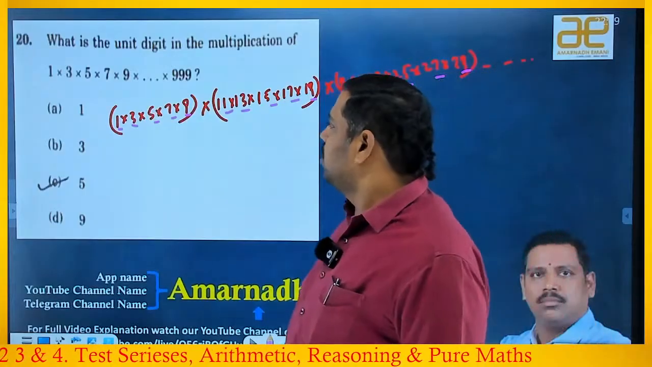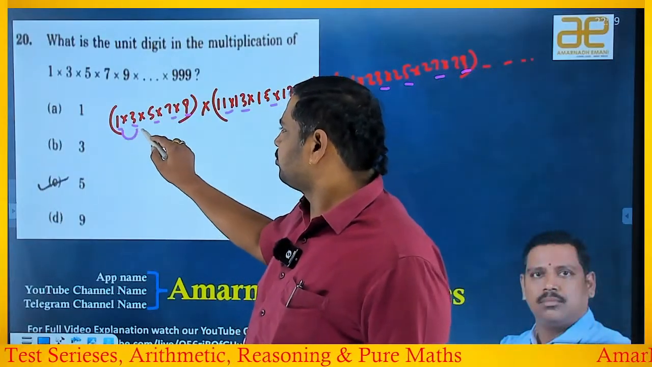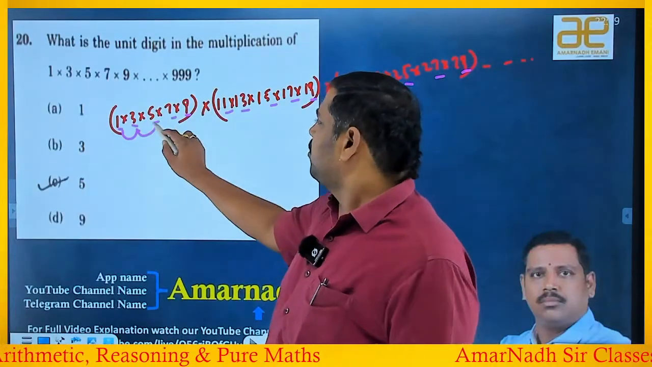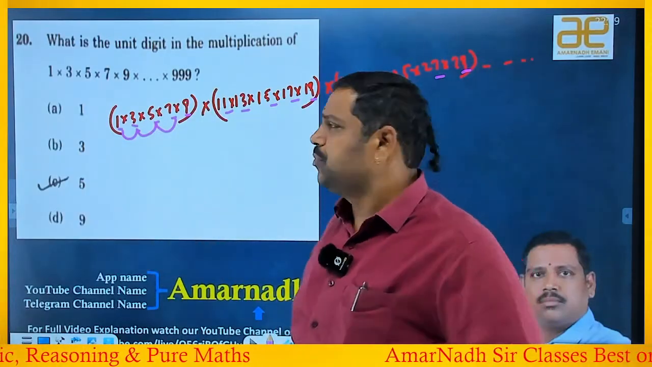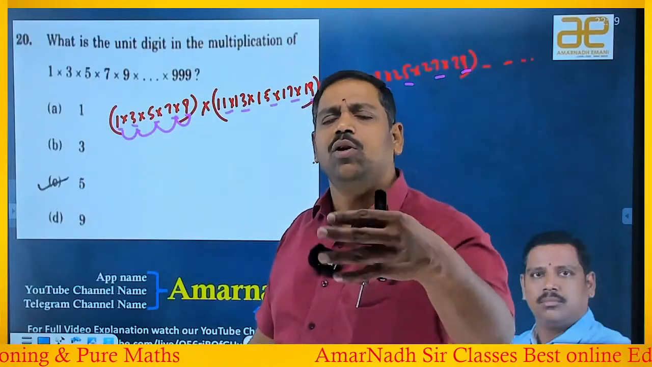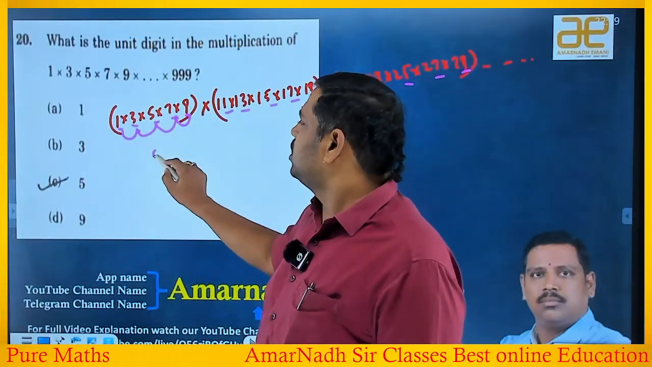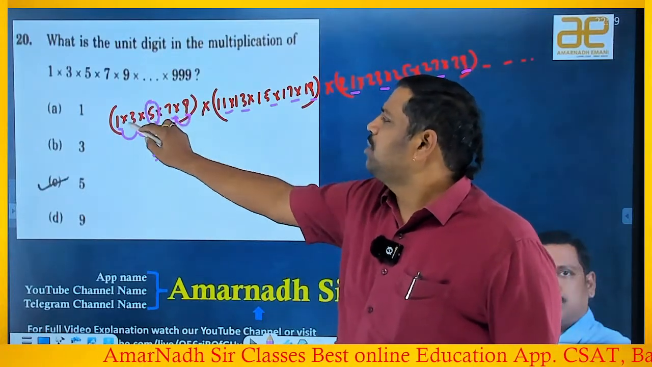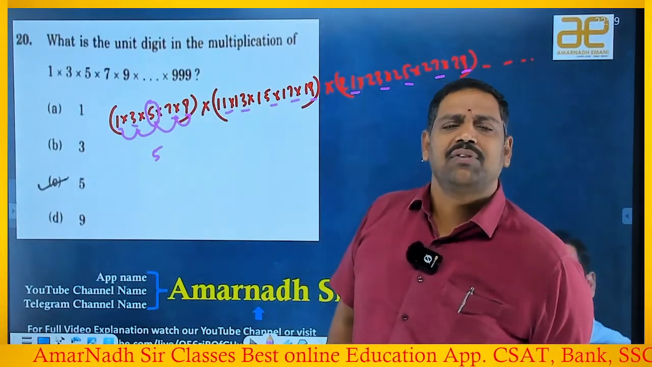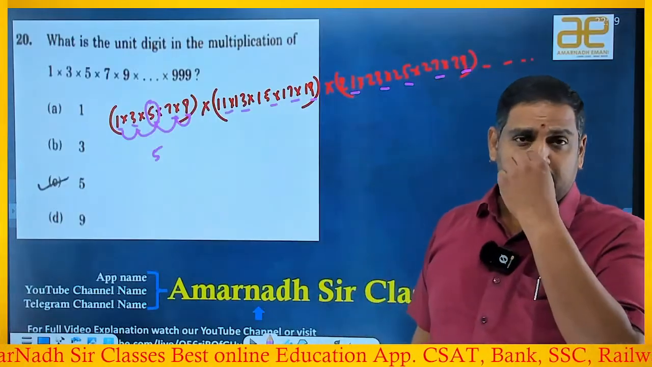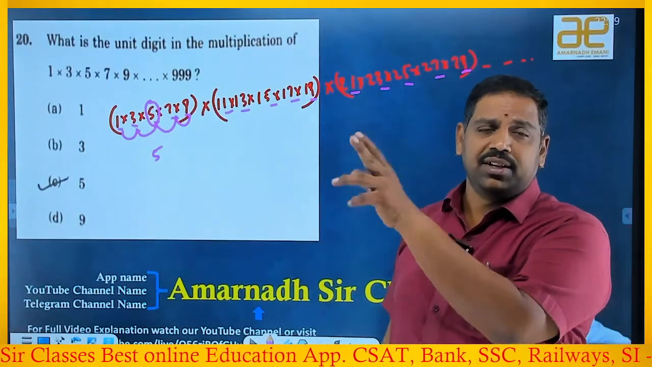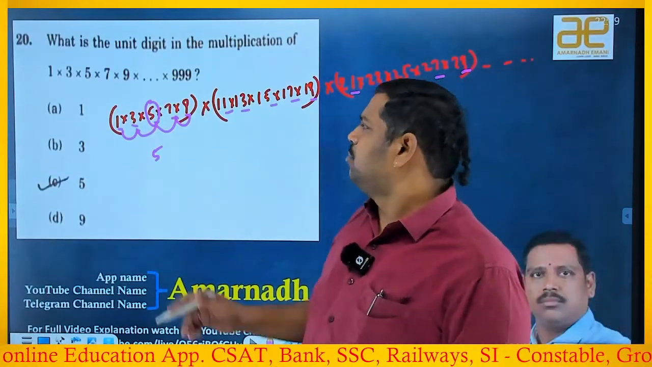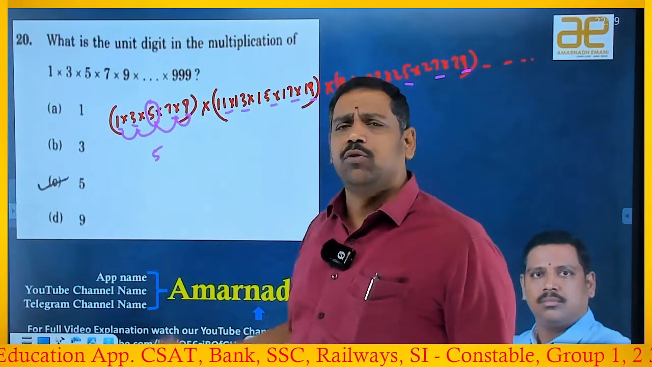Now 1 into 3 is 3. 3 into 5 is 15, so 5 only in the units place. 5 into 7 is 35, 5 only. 5 into 9 is 45, 5 only. So here the units place is 5. Actually, if you think in a proper way, if you multiply 5 with any number, the units digit is either 5 or 0. Because in the table of 5, 5, 10, 15, 20, 25, 30 and so on, the units places are either 5 or 0. You get 0 if you have an even number, but there is no even number. So definitely it is 5 only.